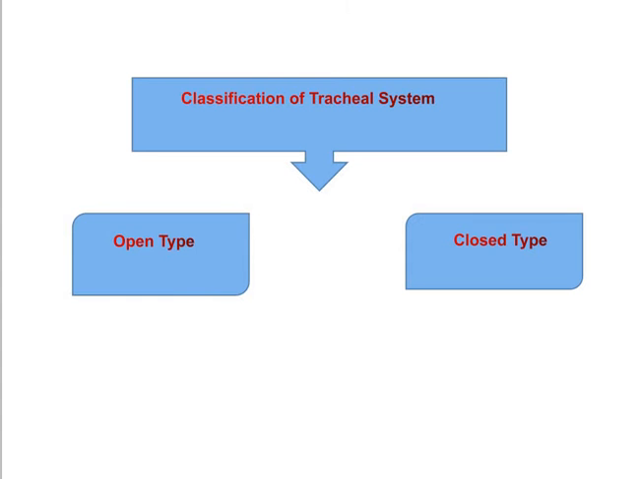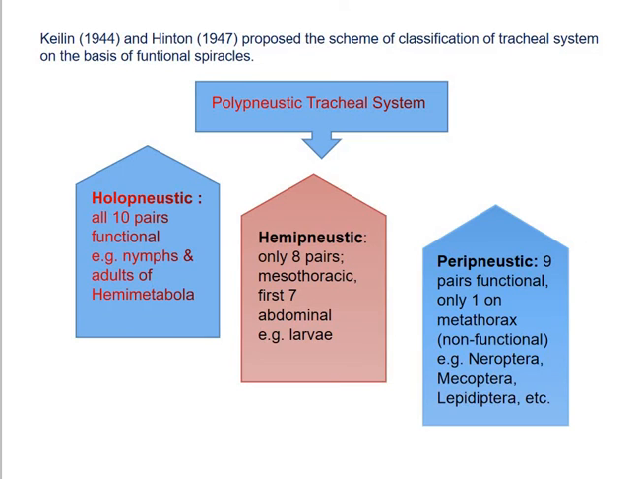But Keilin in 1944 and Hinton in 1947 proposed a scheme of classification of the tracheal system on the basis of functional spiracles. On this basis, the tracheal system shows different types: the polypneustic, oligopneustic, apneustic, hemipneustic and hyperpneustic tracheal systems. We can see all the systems one by one.